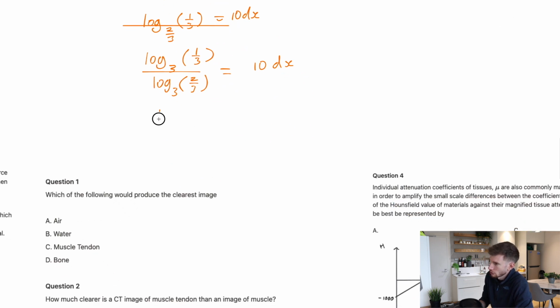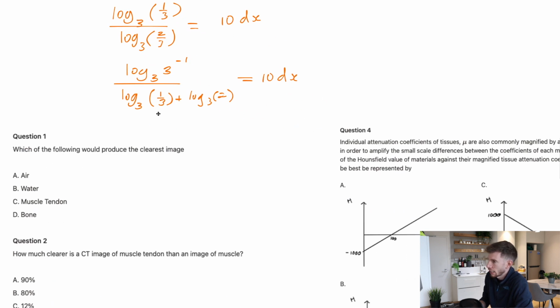Now at this point, I want to make them all expressed with the same base. So this would be 3 to the negative 1 for the 1/3. And this one over here would be the same as log 3 of 1/3 plus log 3 of 2, is equal to 10 dx, because now we can start to separate things.